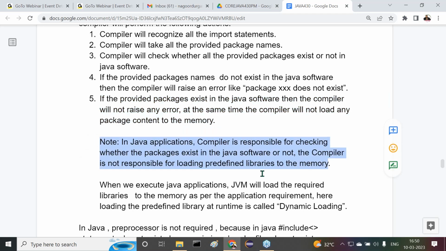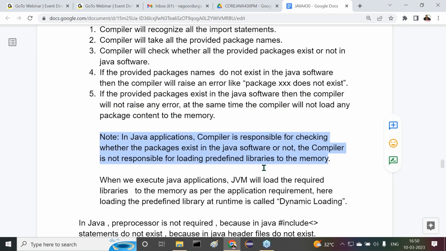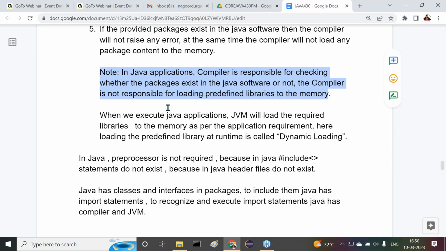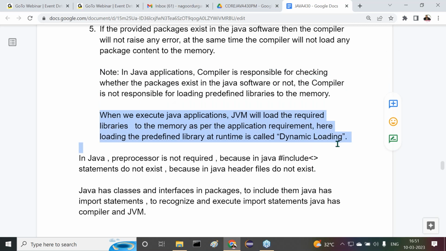In Java applications, the compiler is responsible for checking whether the packages exist in the Java software. If not, the compiler will raise an error. If yes, it will not raise any error. The compiler is not responsible for loading any predefined library to the memory. When we execute Java applications, the JVM will load the required libraries to the memory as per the application requirement.